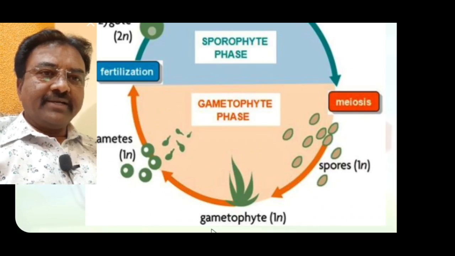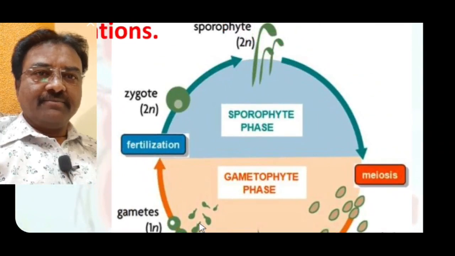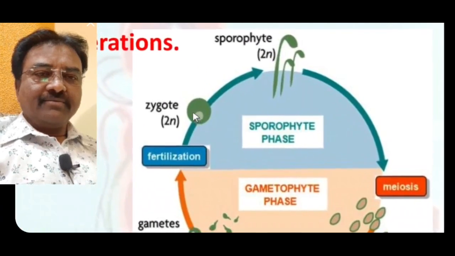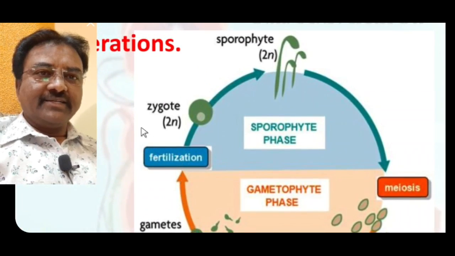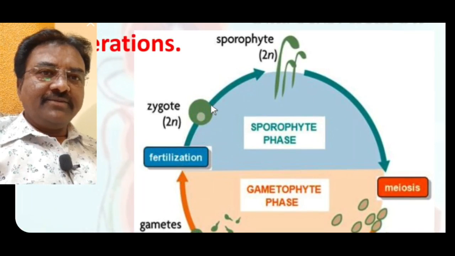So gametophyte is haploid. Haploid gametophyte undergoes mitosis to produce male and female gametes. Both male and female gametes fuse to form zygote by the process of fertilization. So zygote is diploid. Such zygote undergoes mitosis to produce a diploid sporophytic plant.